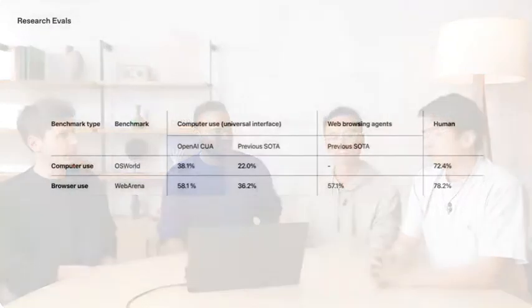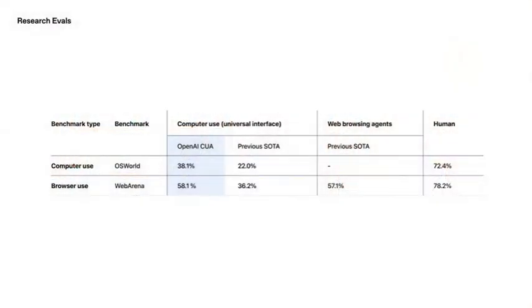One of the first benchmarks that we're going to look at is called OSWorld. OSWorld is an eval that measures how well AI agents navigate common operating systems like Linux. On this task, CUA gets a 38.1% score, which is higher than other publicly published results. Human performance on this task is 72.4%, so we still have room to grow, definitely.